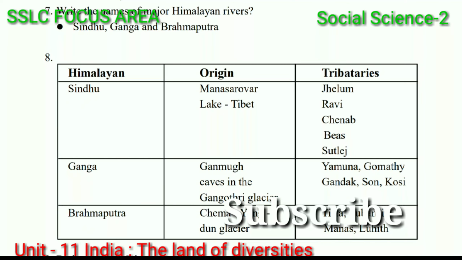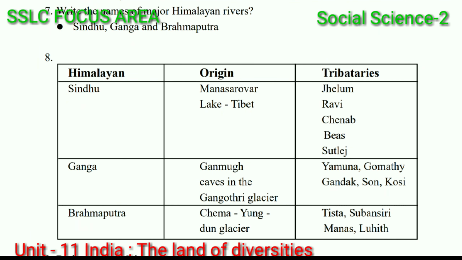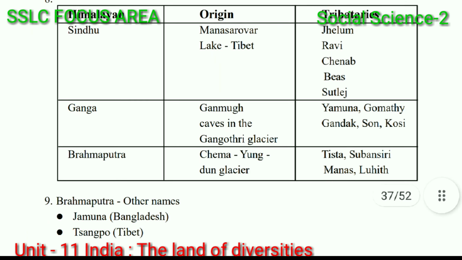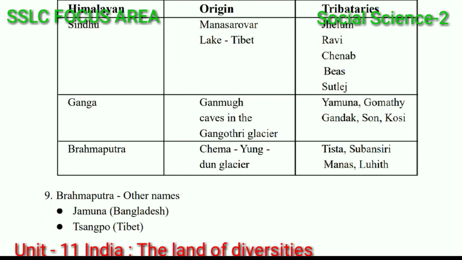Write the names of major Himalayan rivers: Sindhu, Ganga and Brahmaputra. Sindhu, its origin from Manas Sarovar, Tibet. Its tributaries: Jhelum, Ravi, Chenab, Beas and Satluj. In the case of Ganga, its origin from Gomukh caves in the Gangotri Glacier. Yamuna, Gomati, Gandak, Son and Kosi are tributaries.